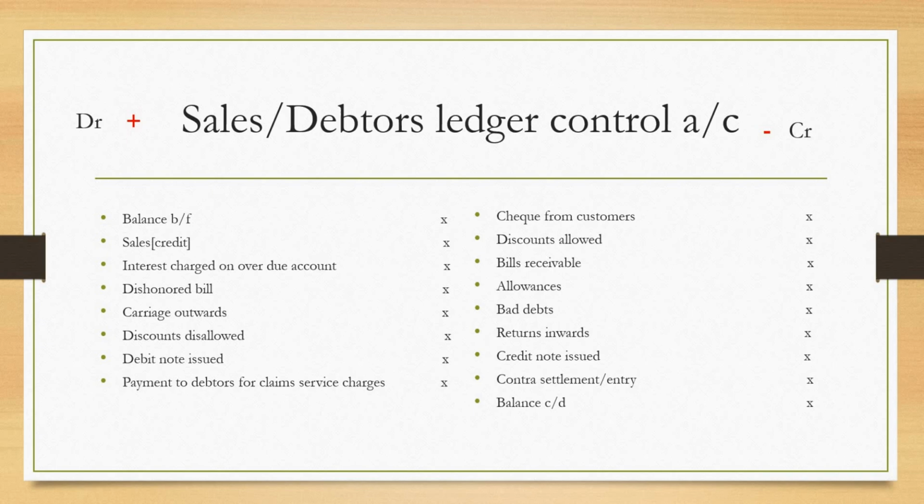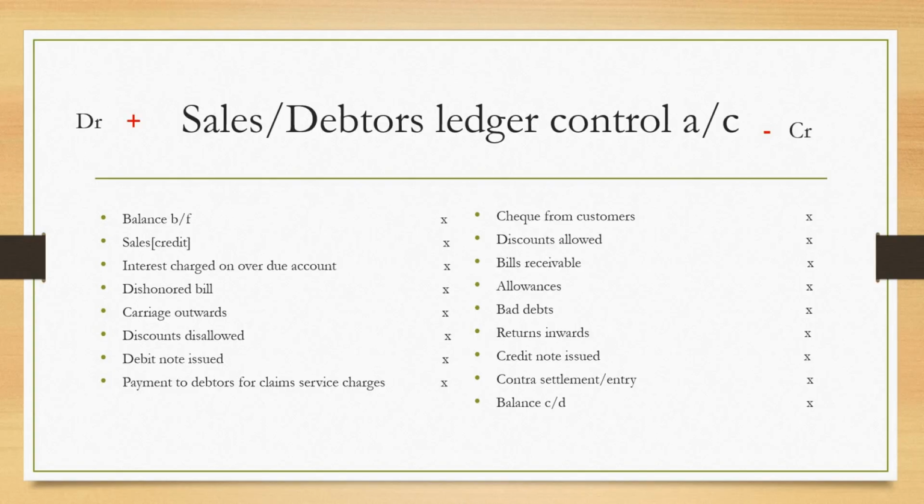For example, I'm using the Mr. Okafo example. Mr. Okafo's debt now is 25 million, and the cost of transporting the goods to Mr. Okafo's company or residence is 10,000 naira. That shows that 10,000 naira will still be added to Mr. Okafo's debt, which shows that Mr. Okafo's debt keeps increasing when we add carriage outward to it.